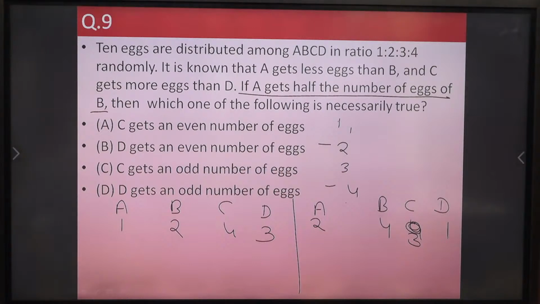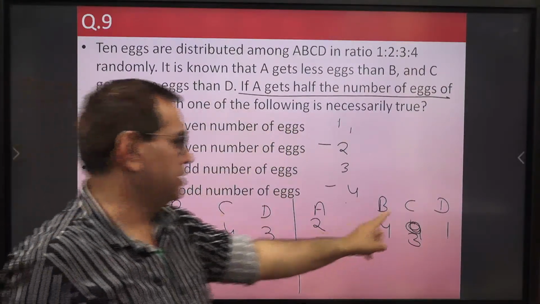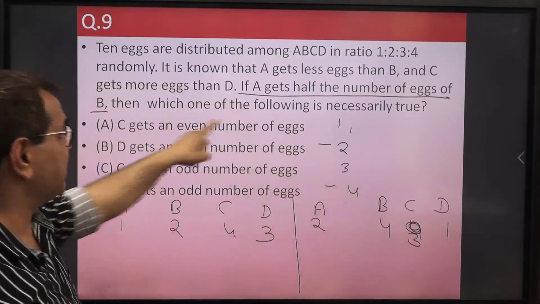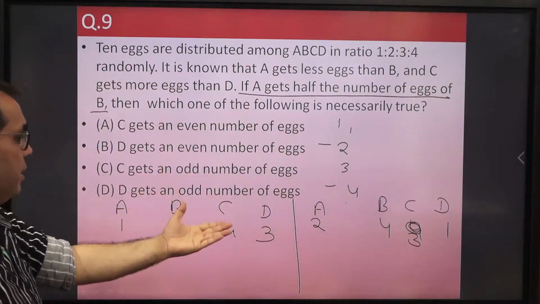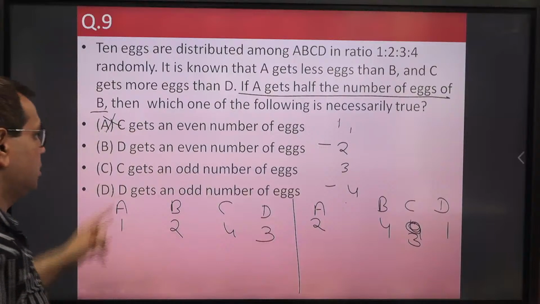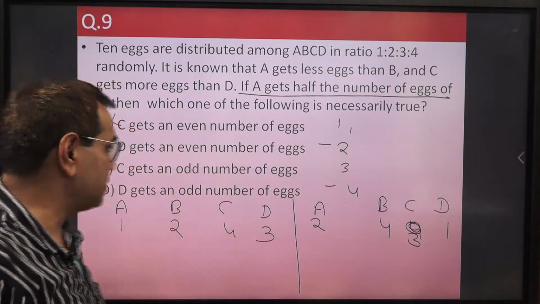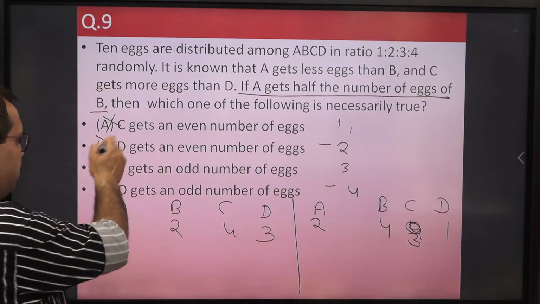Now, which statement is always true? C gets an even number of X. So here it is true, but here he is getting 3X. So this is not necessarily true. It may be true here, but not in this case. So this is not the answer. Second option is D gets an even number of X. So here D is getting 3X. So failed. This is incorrect.